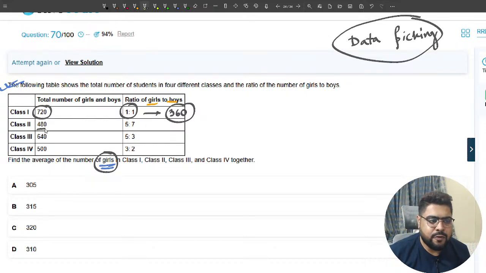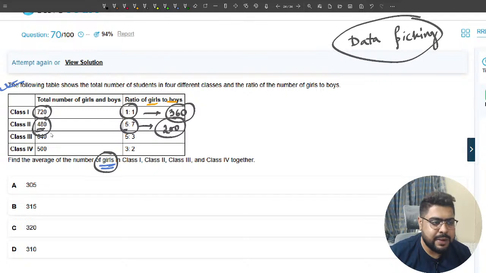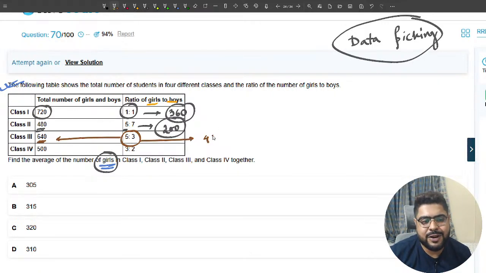So again, 480, 5 plus 7, so 12 parts is 480. I need 5 parts. So 12 fours are 480, so 4 5s are 20. So 200 is the number of girls. Then 640, 5 plus 3, 8 parts, meaning 1 part is 80, so 5 parts, 5 8s are 400.